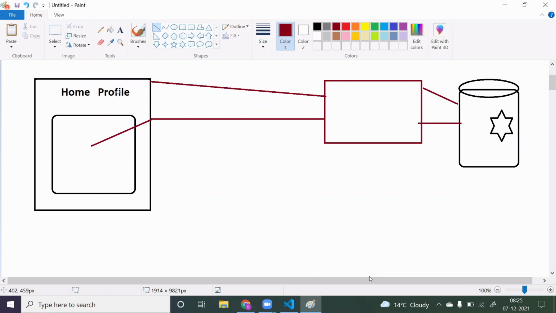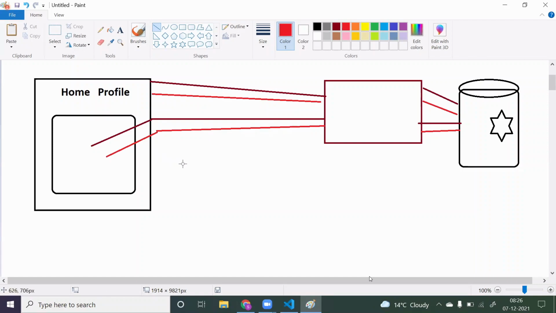Now the user will click on the profile. When the user clicks on the profile, what do you have to do? Again, the data is present in the database, so again you have to send a request to the server. Again it will connect with the database and take the same data, because the home and profile component data is present in the same place. The data will come again to your React application. Now you have to remove your home component, load your profile component, and display your profile data in it.